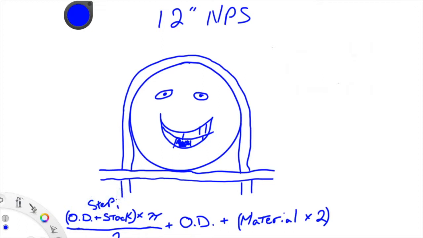Okay, step one is to take the OD, add the stock size, and then multiply that by pi and divide it by 2. Then to that you add the OD, and then you add your material times 2, but we're going to go through it step by step.